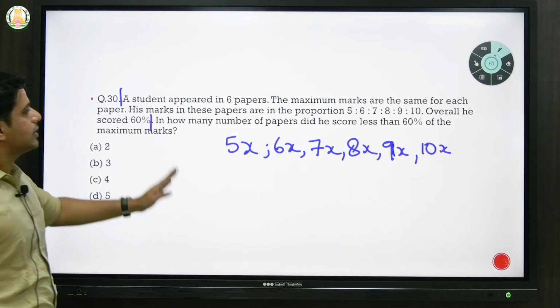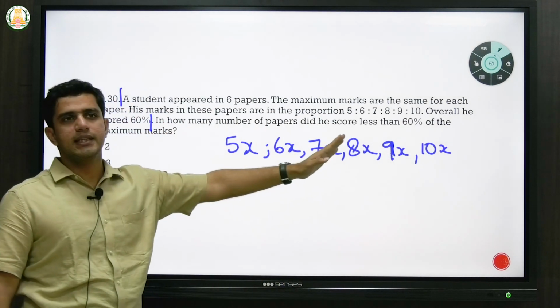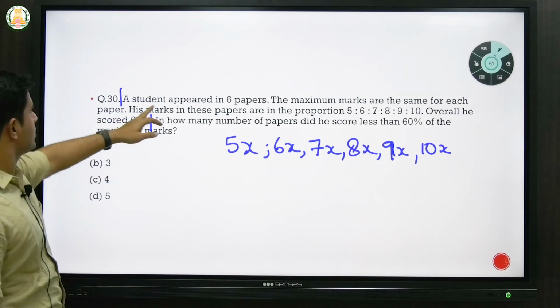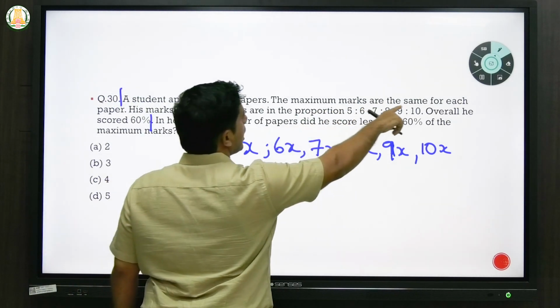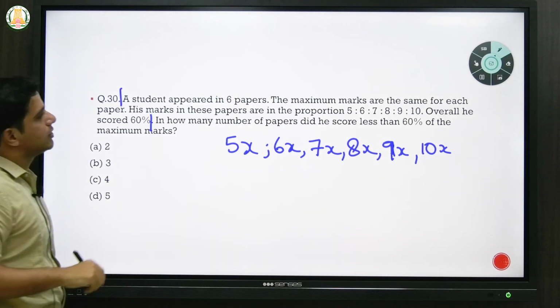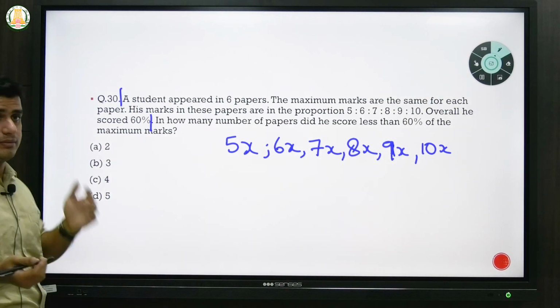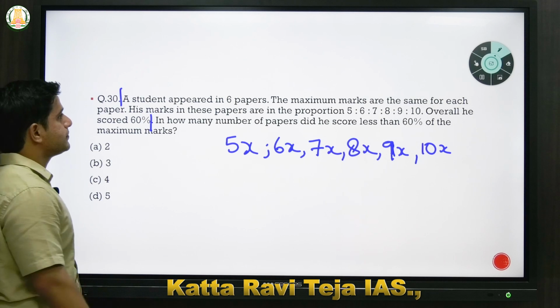And it is also given that the maximum marks are the same for each paper. So let's assume the maximum marks are 100. That we can safely assume.